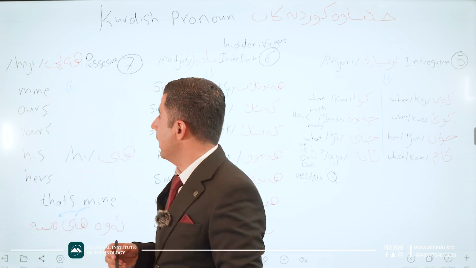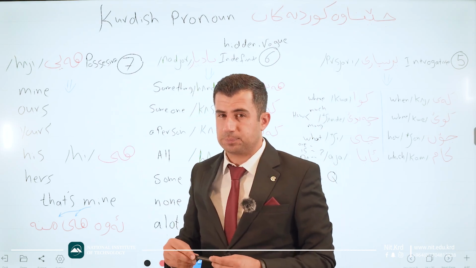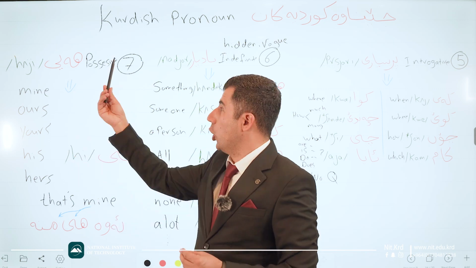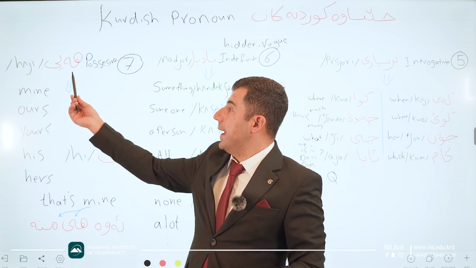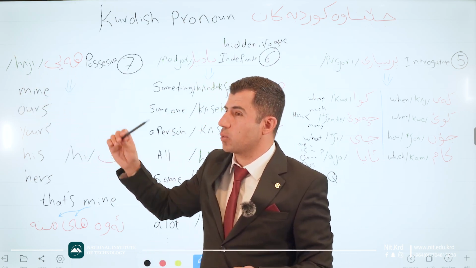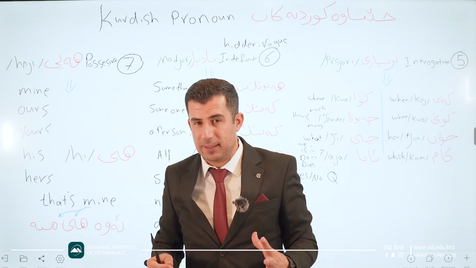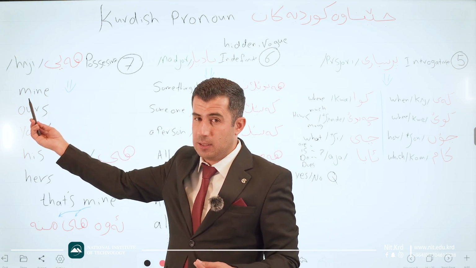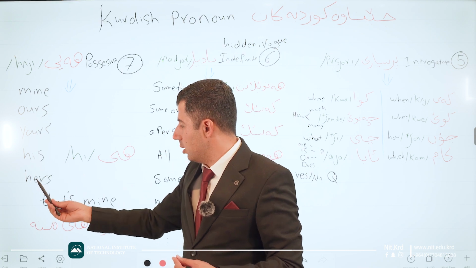Good. And number 7 is possessive. Possessive in Kurdish we say hey. Also we have possessive in English. Yes. Hey. Okay, this is the phonetic transcription of this one. Hey. In Kurdish it's so simple. It's not like English. For example, mine, ours, yours, his, hers.